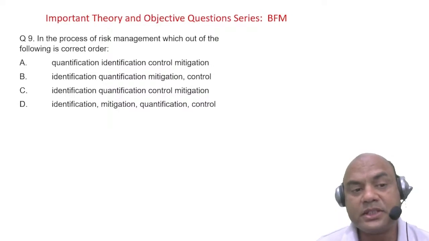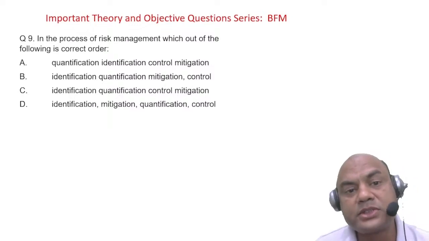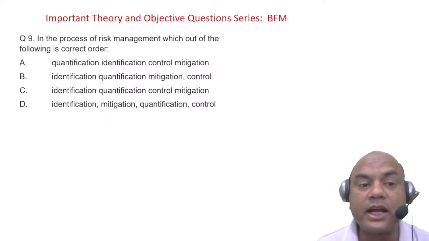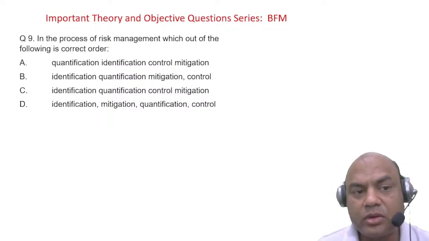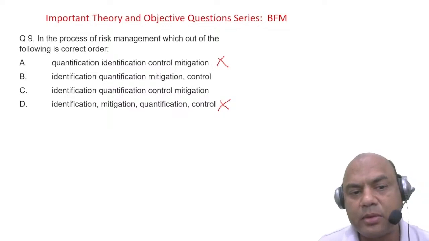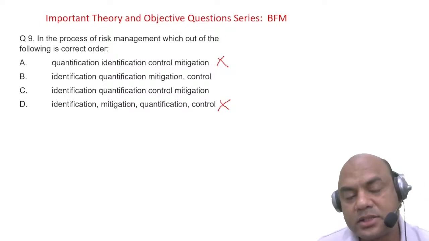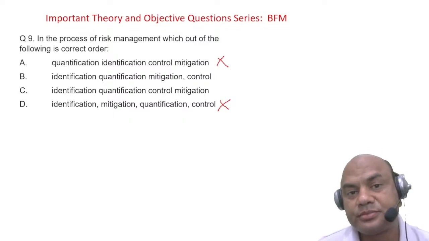The correct sequence is, what do we do whenever we see any problem? First you identify the problem. So first is identification, which means A and D are out. Afterwards, what? Mitigation means minimizing the risk. Before minimizing, I must know the quantity of that risk.